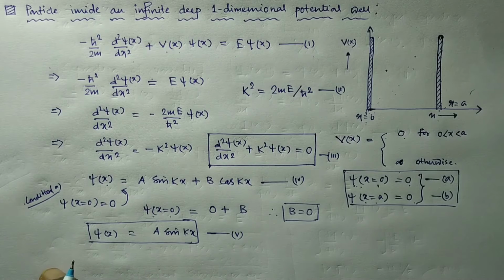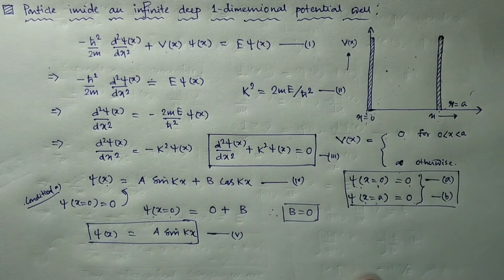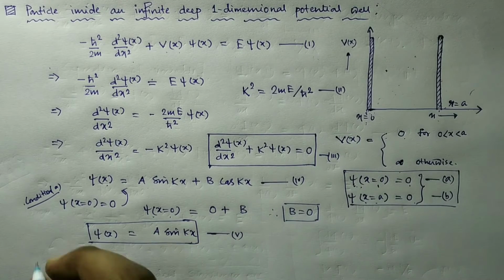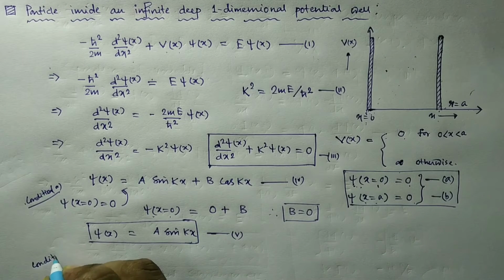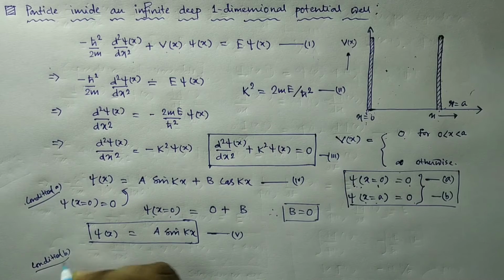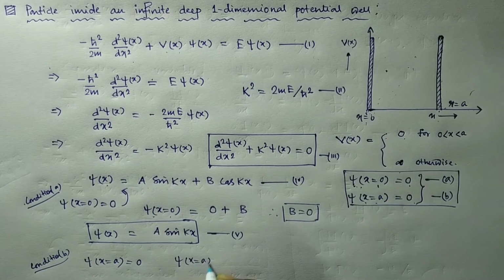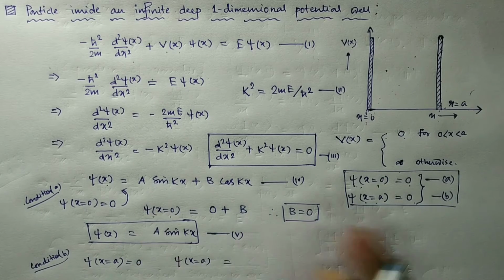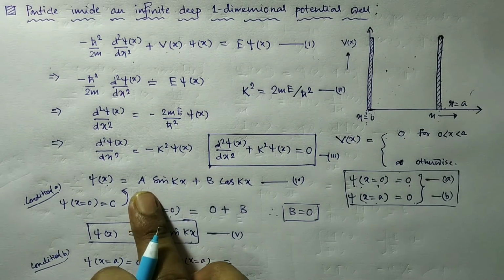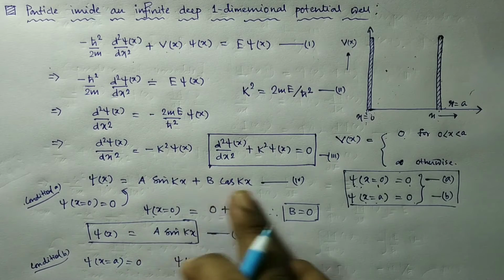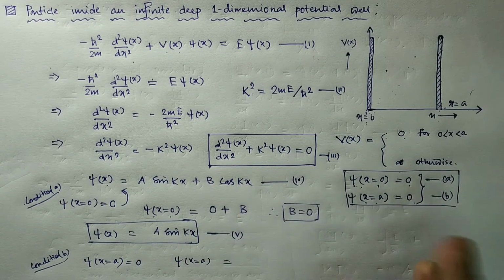And from the second boundary condition, what do we have? From condition B, psi at x equal to A is equal to 0. Putting x equal to A, we have obtained that B is already 0, so this term we can neglect.